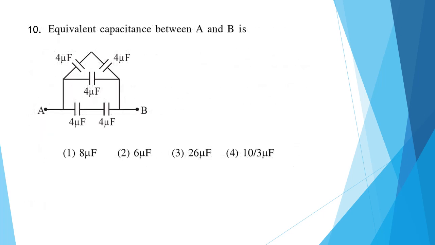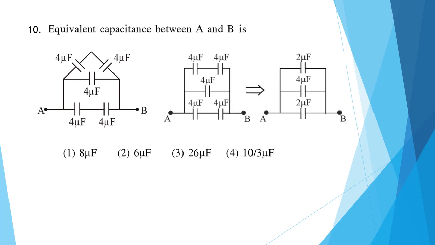Question 10. Equivalent capacitance between A and B is. Now we can simplify the given figure as shown. There are two 4 microfarads in series, so it will become 2 microfarad. Now there are 3 capacitances in parallel: 2 microfarad, 4 microfarad and another 2 microfarad. So we can directly add them and it becomes 8 microfarad. So the correct answer here will be option 1.